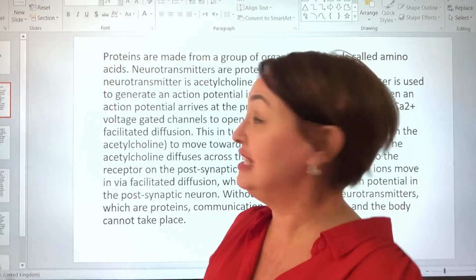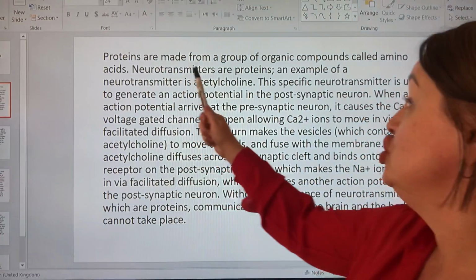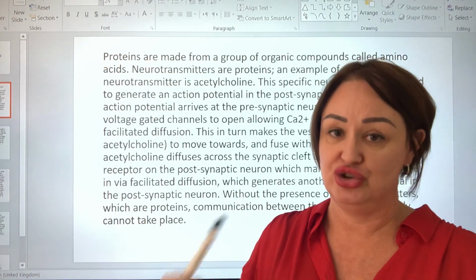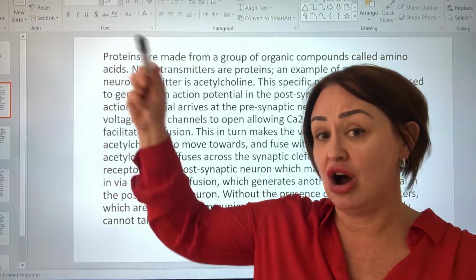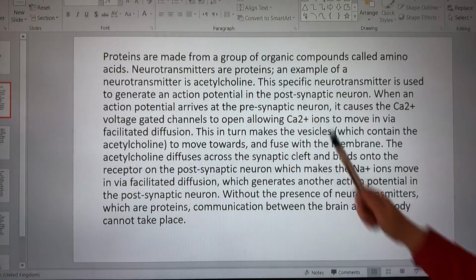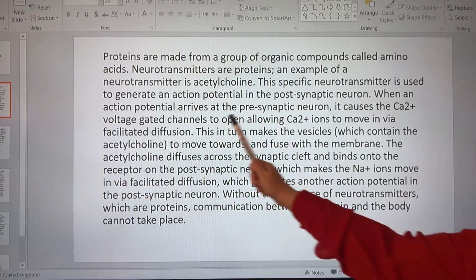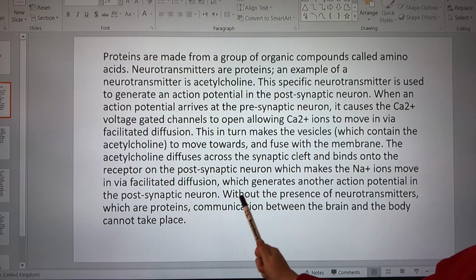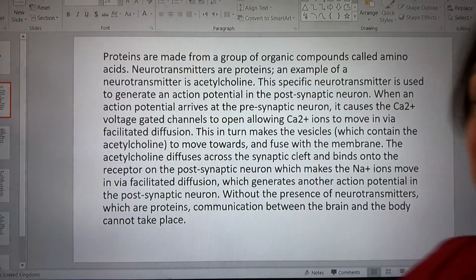Okay, so in the first sentence, he's done it. Proteins are made from a group of natural organic compounds called amino acids. Neurotransmitters are proteins, and that is why he is writing about neurotransmitters. Boom. We've got our first evidence that we're linking our paragraph to the essay title. He then goes on to talk about what happens and how it works. And then we get down to this bit here. Without the presence of neurotransmitters, which are proteins, communication between the brain and the body cannot take place.